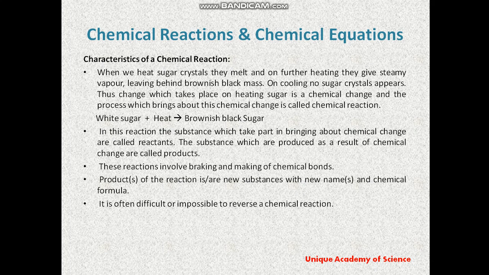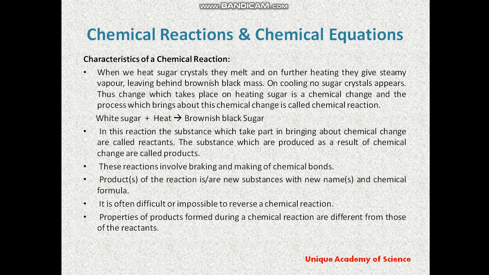If we take sand and clay and mix them up, we can again separate the sand and clay without any contact. So it is often too difficult or impossible to reverse a chemical reaction.